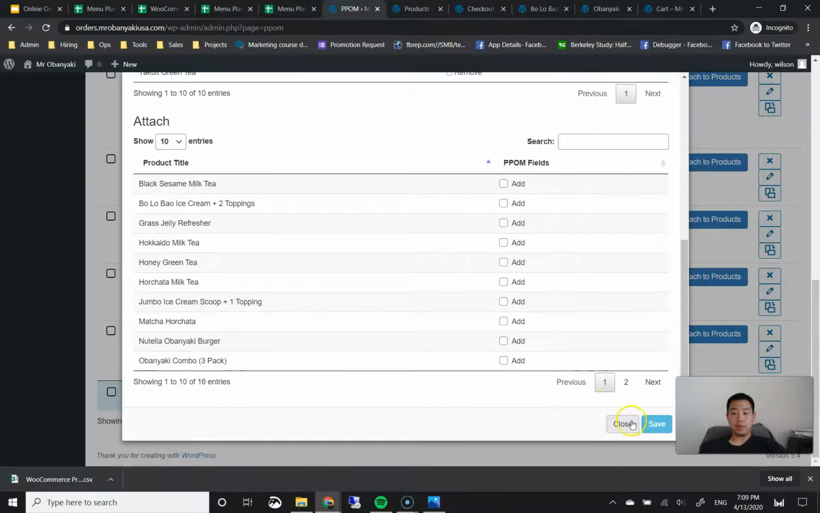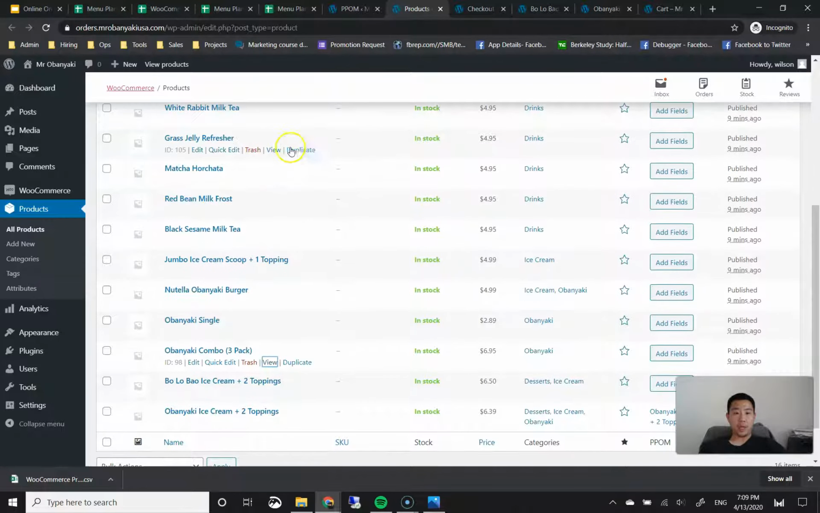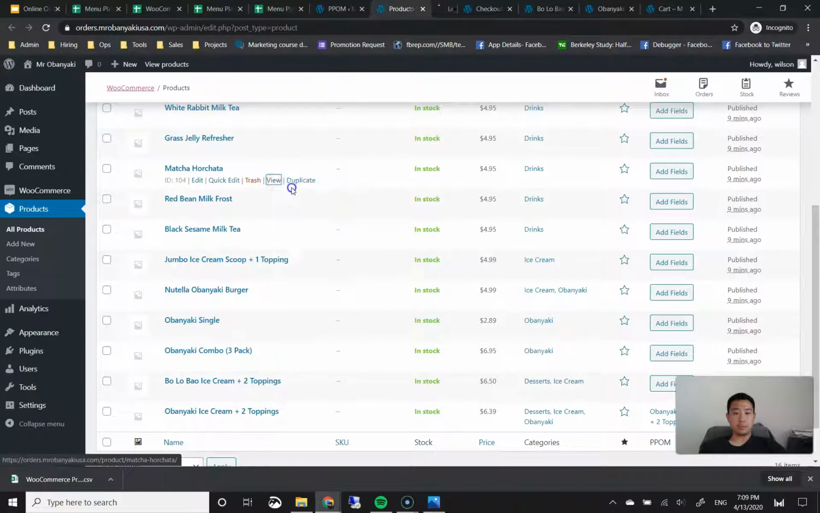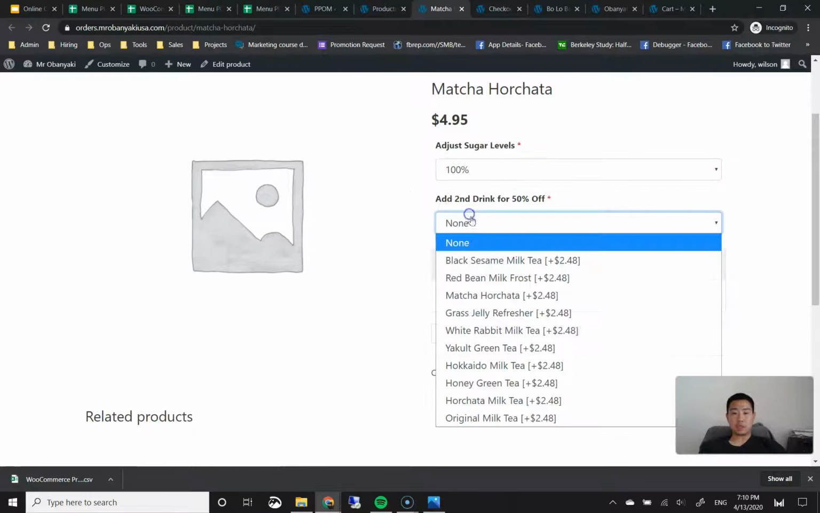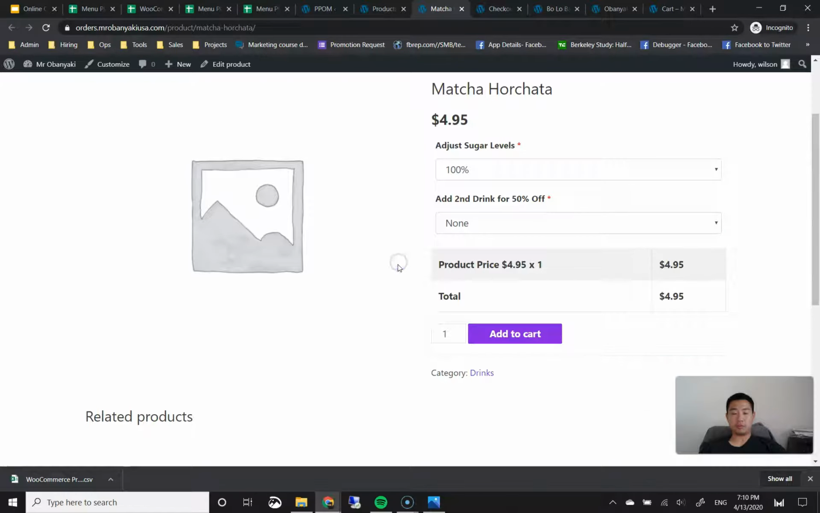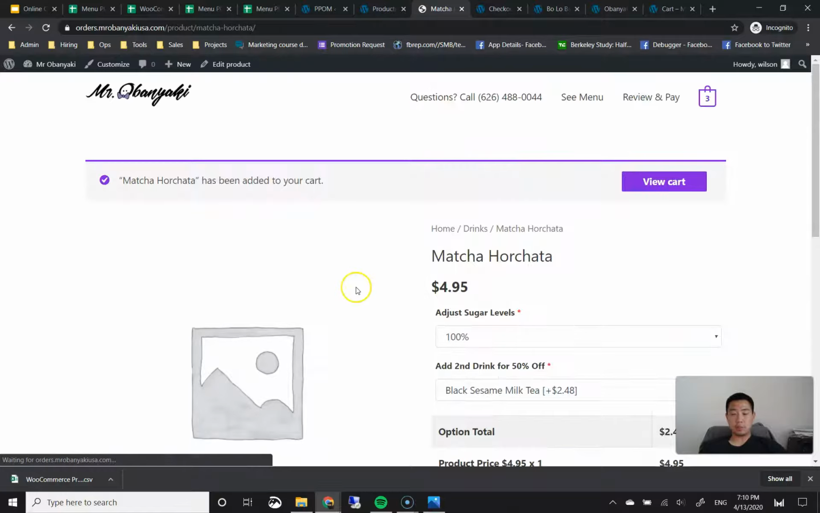Okay. Then we want to triple check our work by going to our products again. And then we want to right click on the view of any drink, open that link in a new tab, and we should see that you can adjust the sugar level as well as add a second drink for half off. Okay. I'm going to go ahead and just do that and see how it looks in the checkout option.